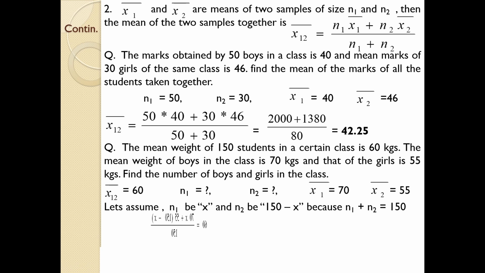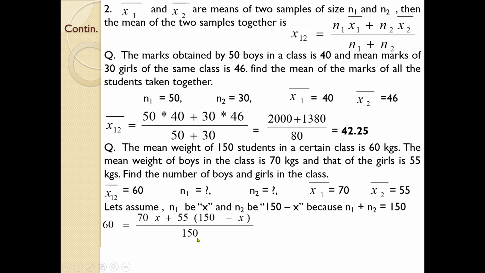By substituting the details in the equation, you will get a formation like this. Combined mean 60 equals n1 into mean 1. n1 we don't know because we assume it to be x, and mean 1 is 70, so 70 into x, it will be 70x, plus n2 into mean 2. Here n2 we assume to be 150 minus x, and mean 2 is 55. So it will be written as 55 into 150 minus x, divided by n1 plus n2. It is already given that the total number of students is 150, so instead of n1 plus n2 we can write 150.